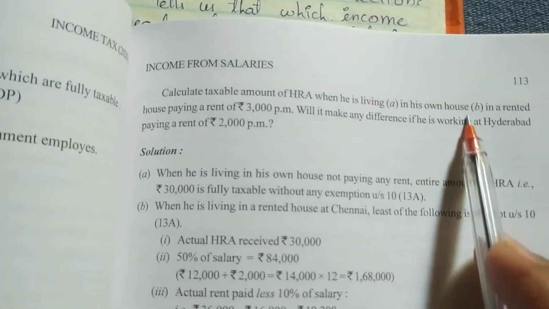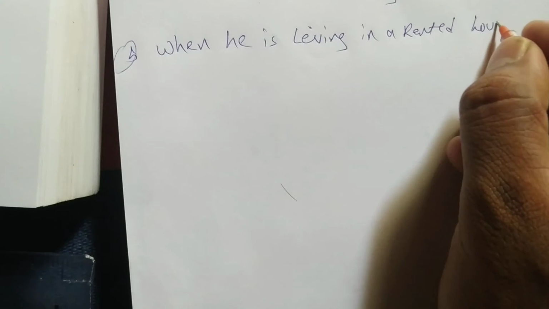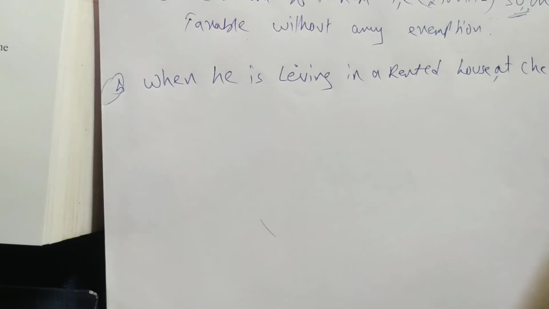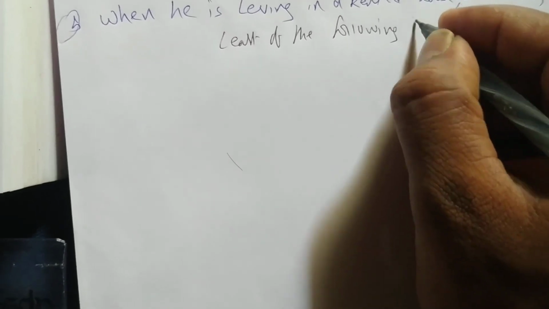Next, solution B. What we are saying: in a rented house, paying rent of 3,000. So he is paying rent of 3,000. So when he is living in a rented house at Chennai, then in that case the least of the following is exempt.